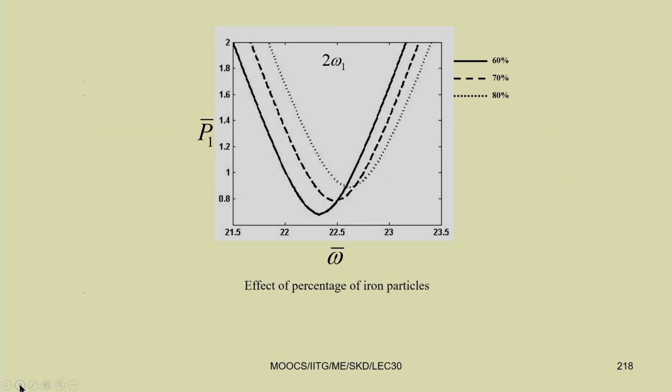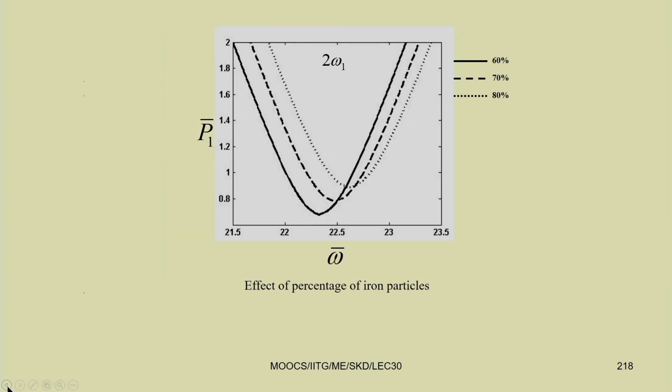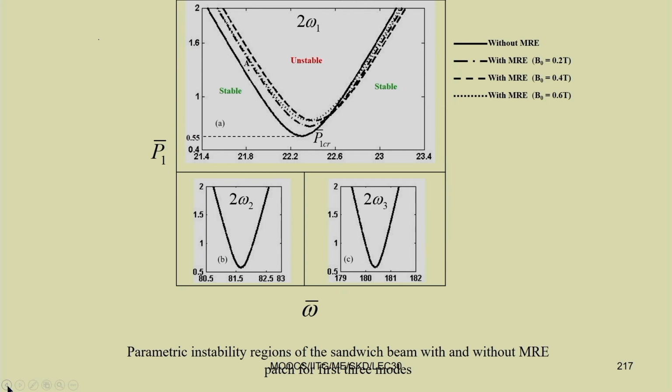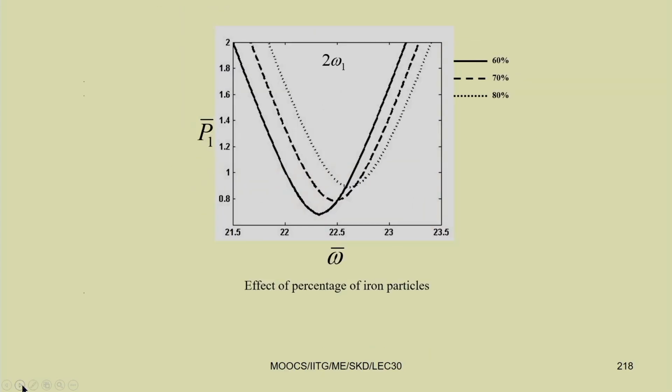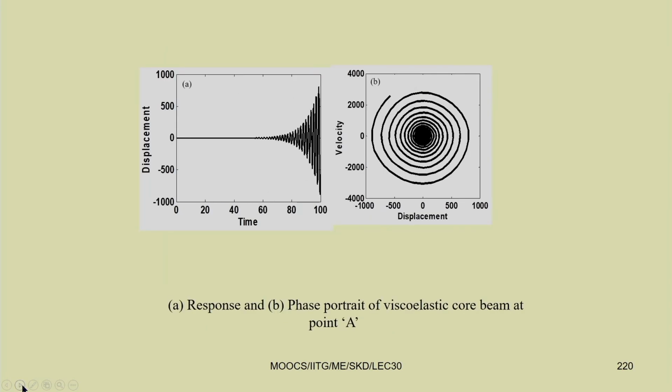This is the instability region you can plot with different effects, with different carbon black and iron particles, and also with the magnetic field. By changing the magnetic field, the iron particles and the percentage of carbon black, you can see the response amplitude can be conveniently controlled.